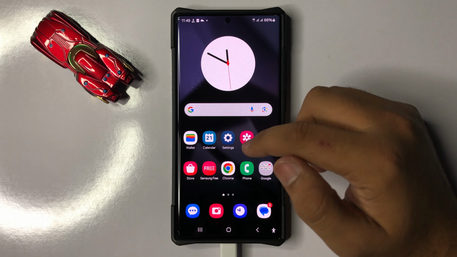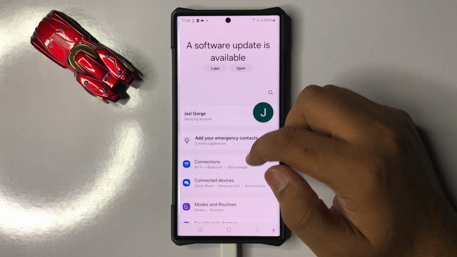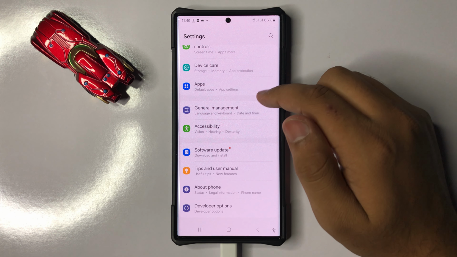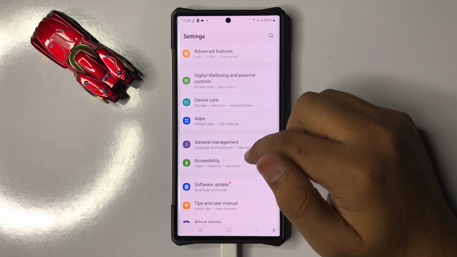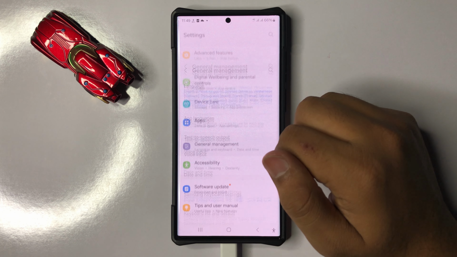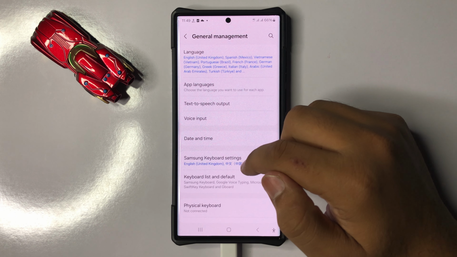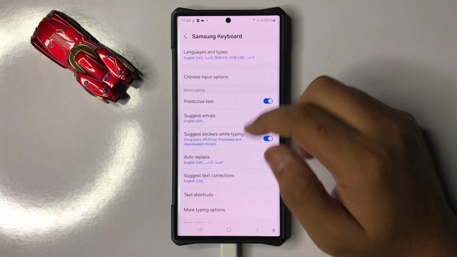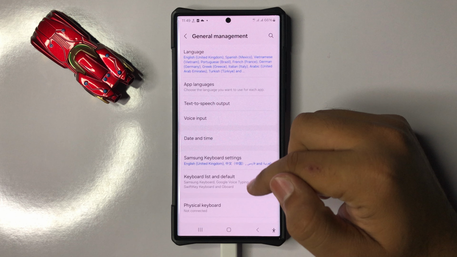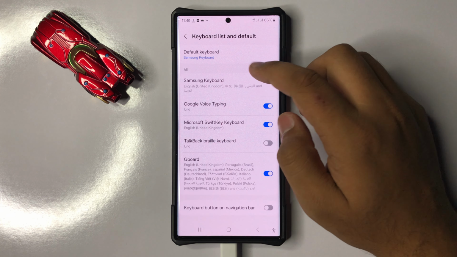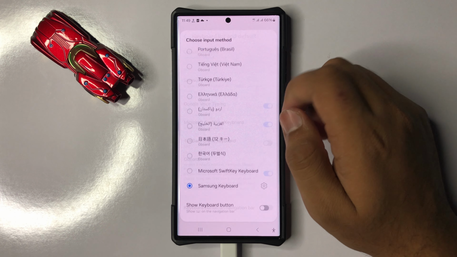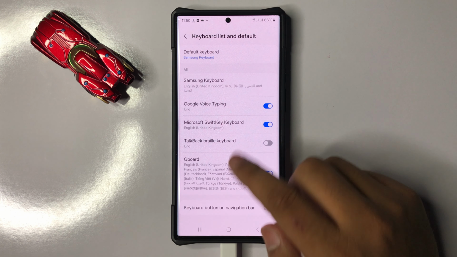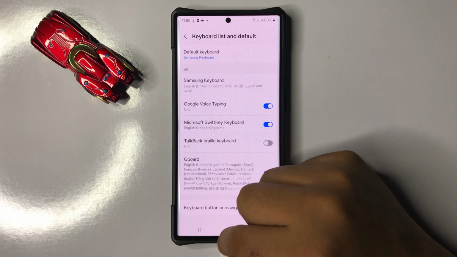So to do this, open settings, scroll down and here click on general management and then click on Samsung keyboard settings. Now here go back and click on keyboard list and default, and from here click on default keyboard and then select Samsung keyboard to set the Samsung keyboard as your default keyboard.